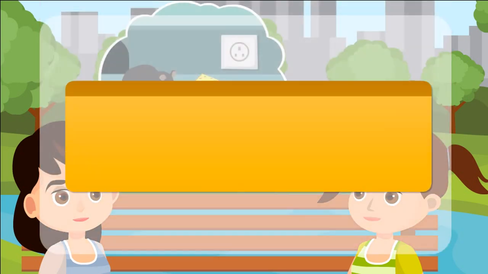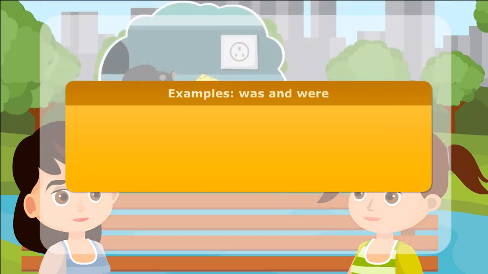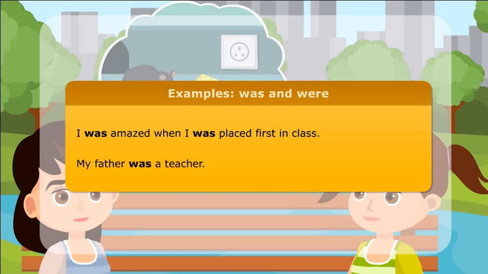Here are a few more examples of use of was and were. I was amazed when I was placed first in class. My father was a teacher.